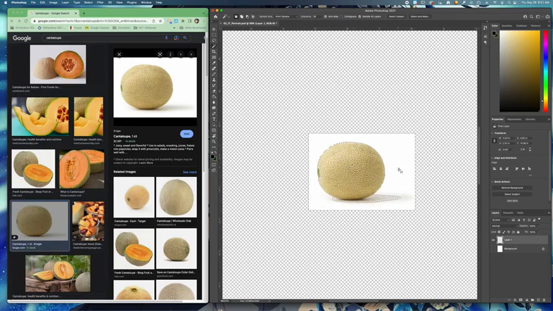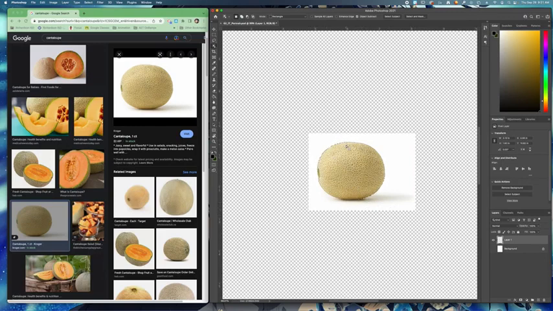So let me try this. I'm just going to delete and then select this here. Decrease the tolerance maybe. Little better. Let me undo this because it might have been better to do the other type of selection. So let's try the object selection instead. Yeah, that one's way better.